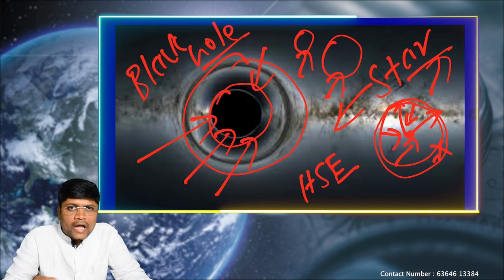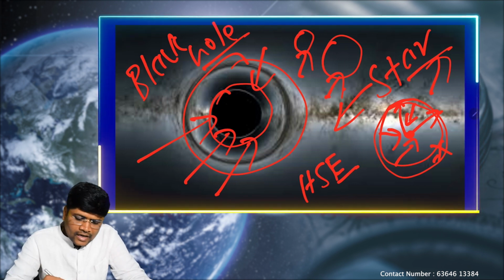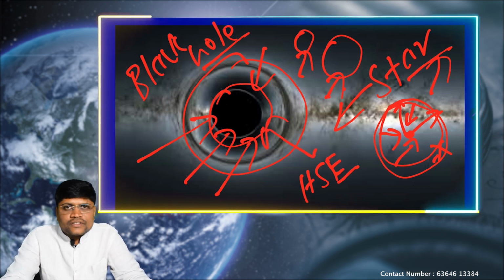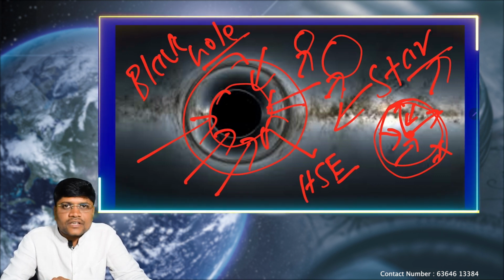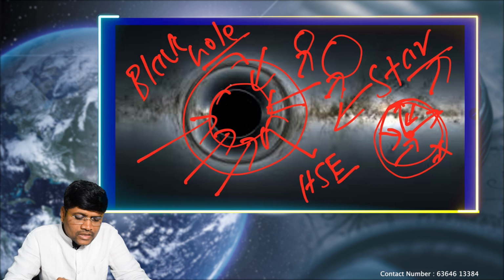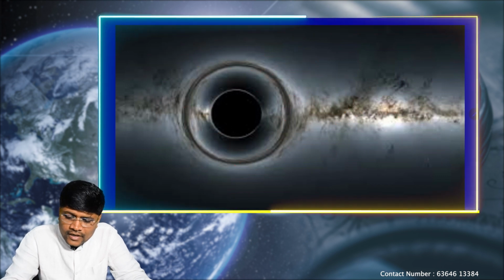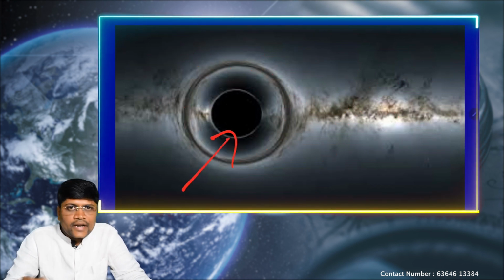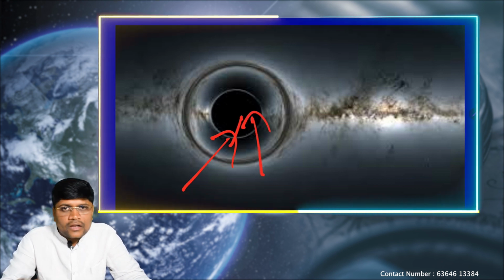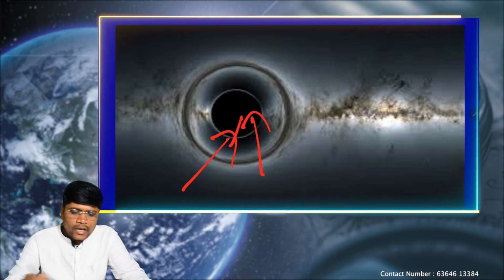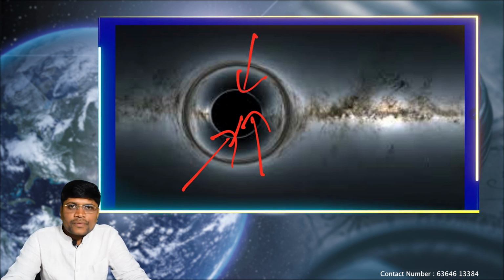If any object has the highest amount of gravity, it will not allow even the light to escape from its gravity. That means if the light gets reflected from any surface, we can see it. But the black holes have an excess amount of gravity, so they will not allow the light to be reflected from their surface. They will engulf the light also. That's why the black holes cannot be seen.